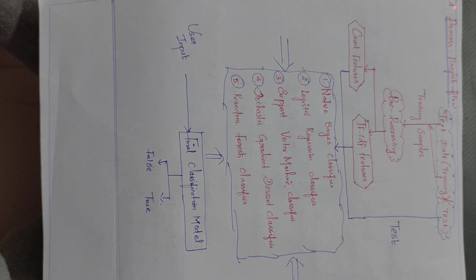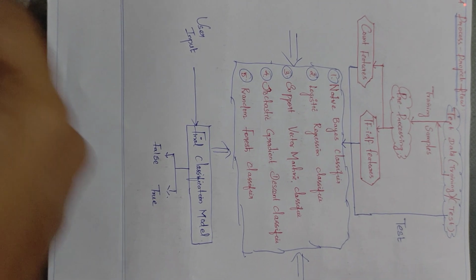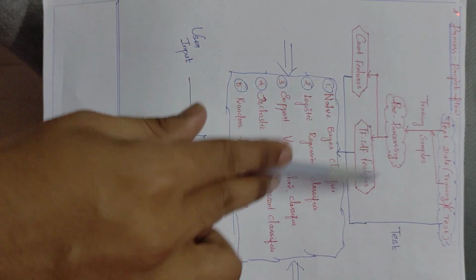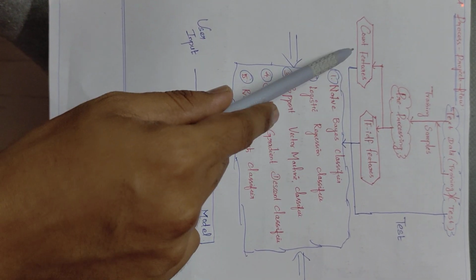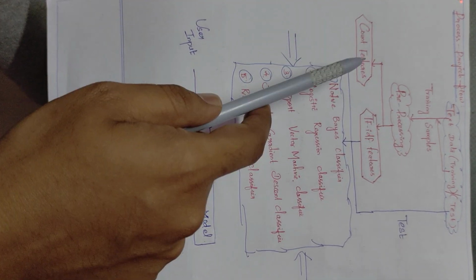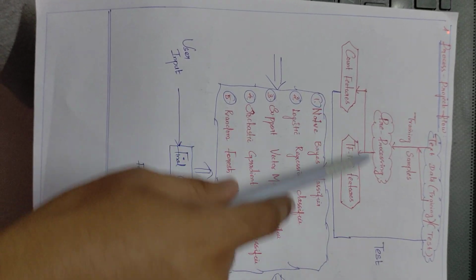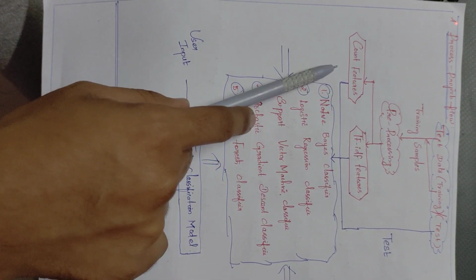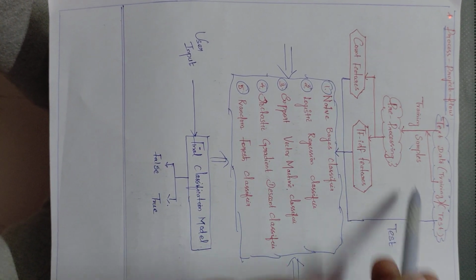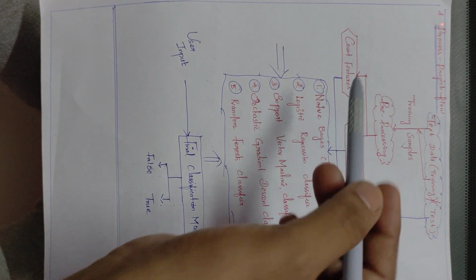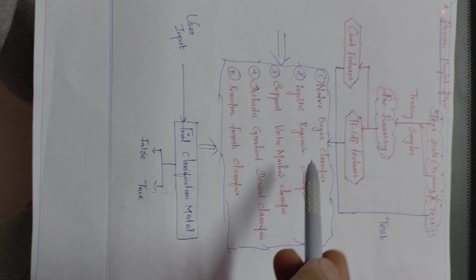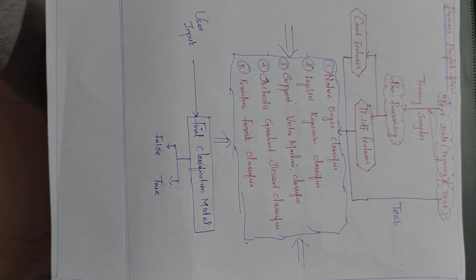applies to pre-processing. Going for the processing, what is going to happen? Validation of pre-processing the samples. Once pre-processing is over, the first step is over. Then it will be split into two features: one is called the count feature, the other is the TF feature, the text feature. Through the training of the sample in the pre-processing method, I'm going to count here and identify the text features here. Test will be a separate process. All together, this count, this TF, this test, all combined together, I'm going to see the various classification models.